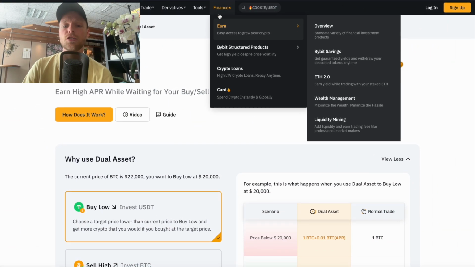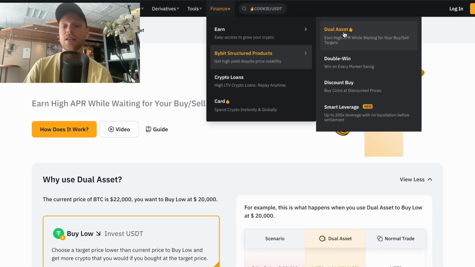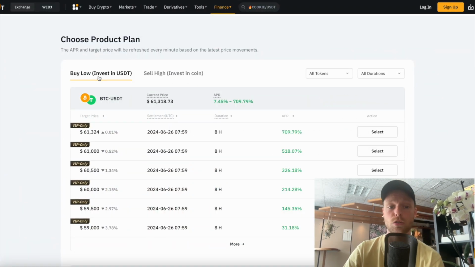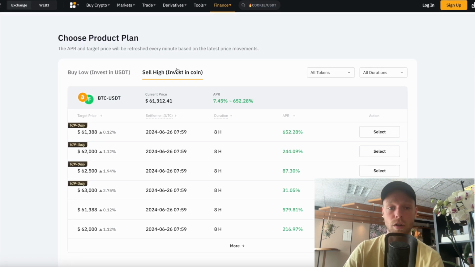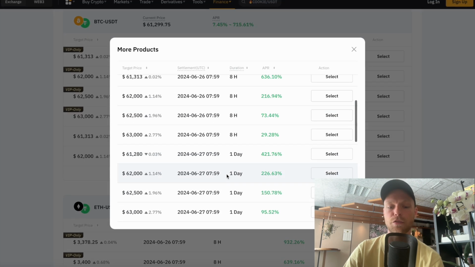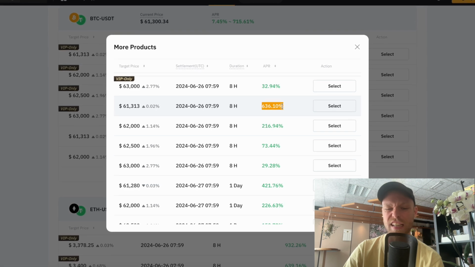So once you're logged into your Bybit account, you go to Finance, you click on Bybit Structured Products, and there you can see Dual Asset. You click on Dual Asset, and you scroll down below right here on this page, you can find all the product plans. You can select whether you want to invest with US dollar Tether or want to invest with Bitcoin or any other token. If you scroll down below, you can click on more, then you can find all the plans. Here you even have APRs up to 600%.